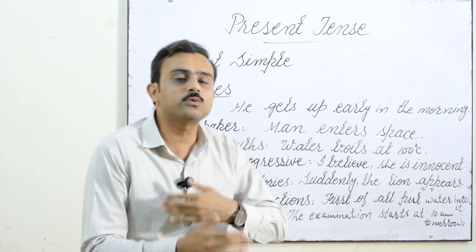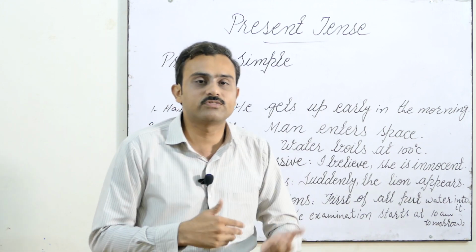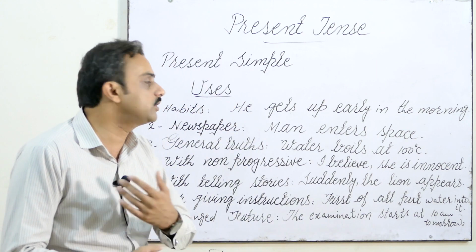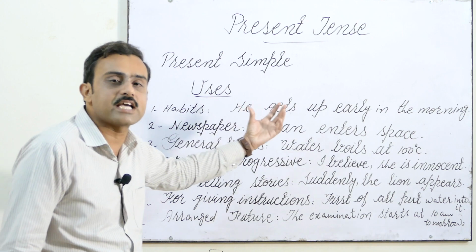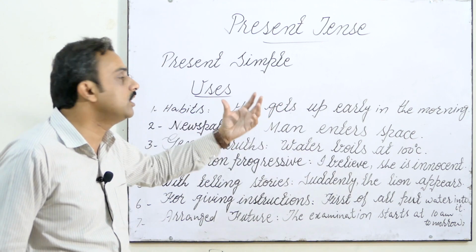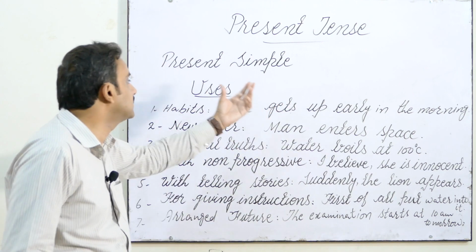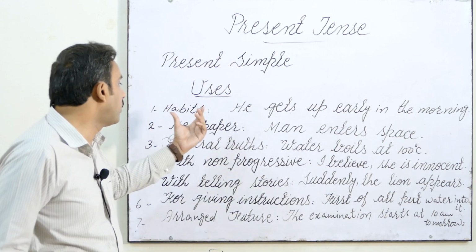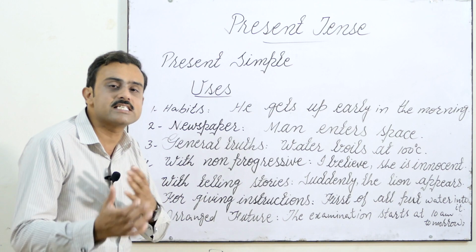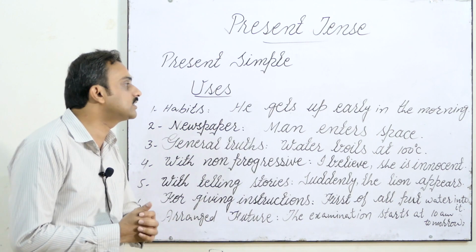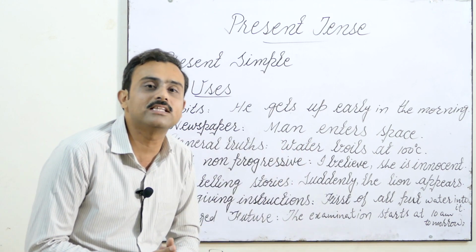So before passing towards the further structure of this present tense, I would like to tell you the usage of this tense, means where we should or where we can use the present simple tense. So first of all, present simple tense is used in habits. For example, he gets up early in the morning.